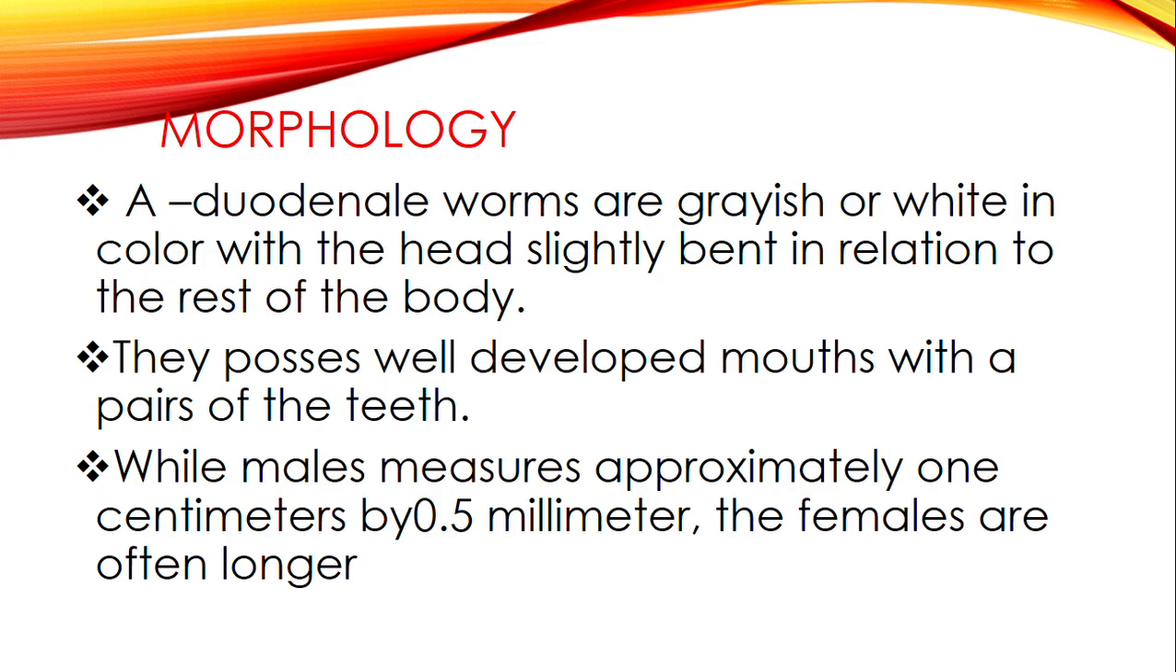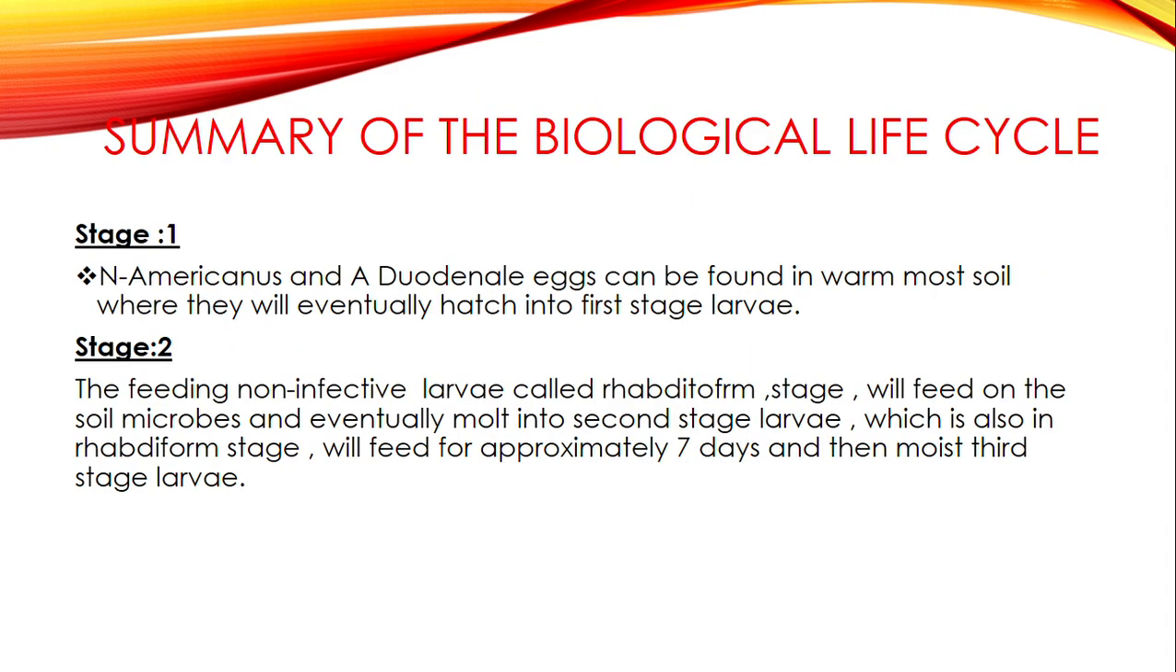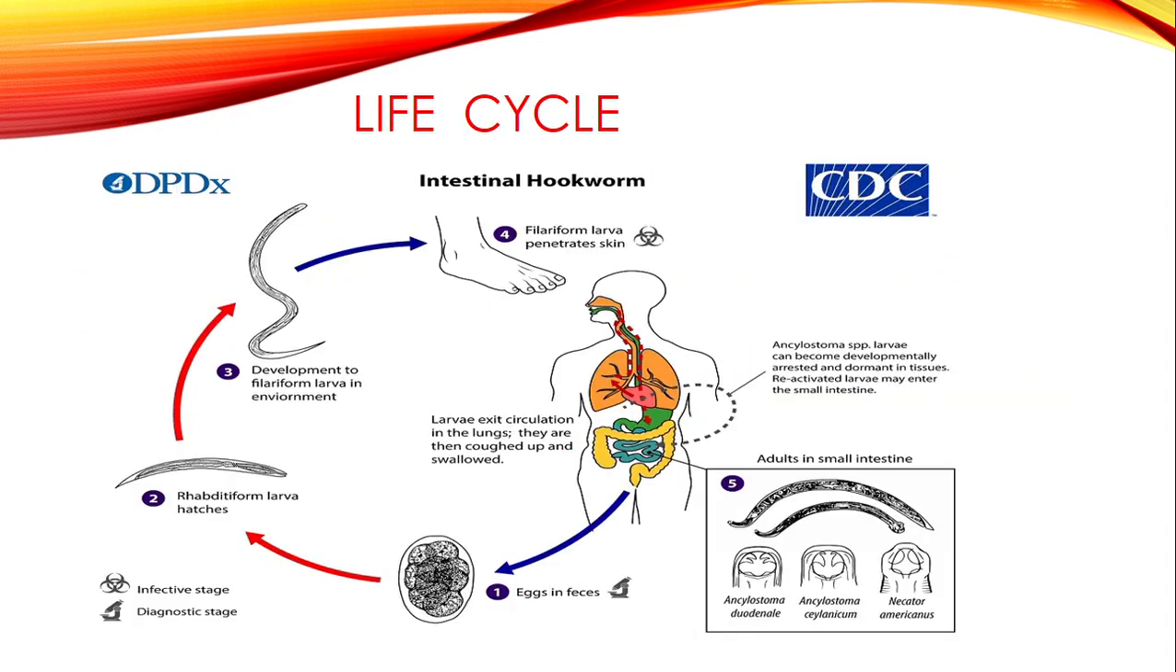So we say they are grayish or white in color, with a head slightly bent in relation to the rest of the body. They possess a well-developed mouth with a pair of teeth. So these are the teeth which make them attach themselves to the walls of the intestines. And we have also seen that the male ones are smaller than the female ones. So now let's go on to look at the life cycle of a hookworm parasite.